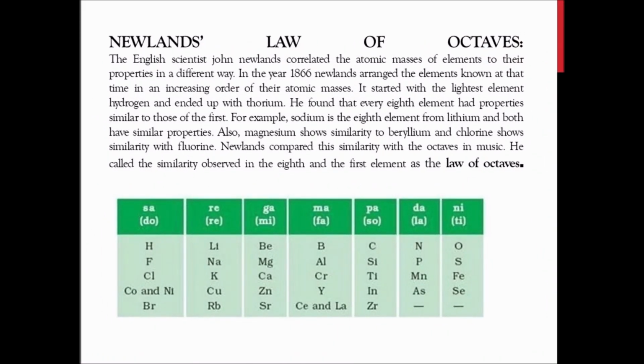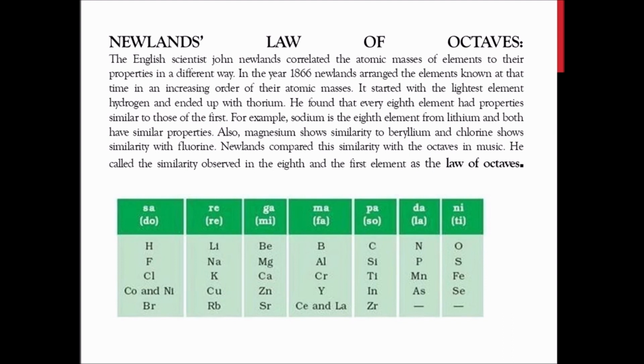Since Dobereiner's triad was not accepted by the world, an English scientist, John Newland, tried to classify these elements in a different manner. It was very interesting. This was in 1866.